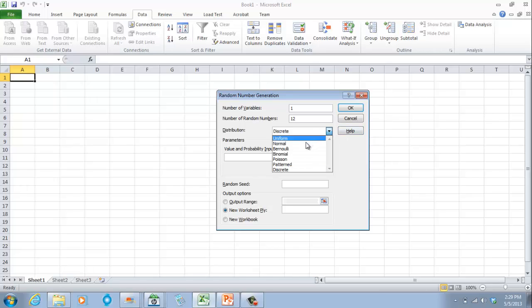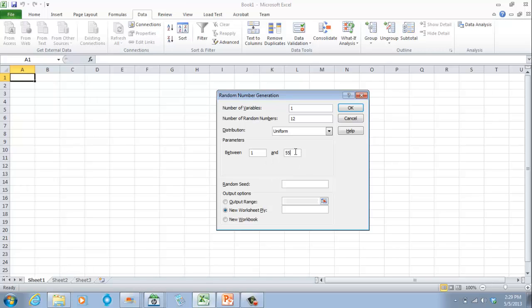Under distribution here, you want to click on uniform distribution. Now, why do we click on uniform distribution? We want all the individuals in the population to have equal probability of being included in the sample, and uniform distribution ensures that. Then between 1 and 500.